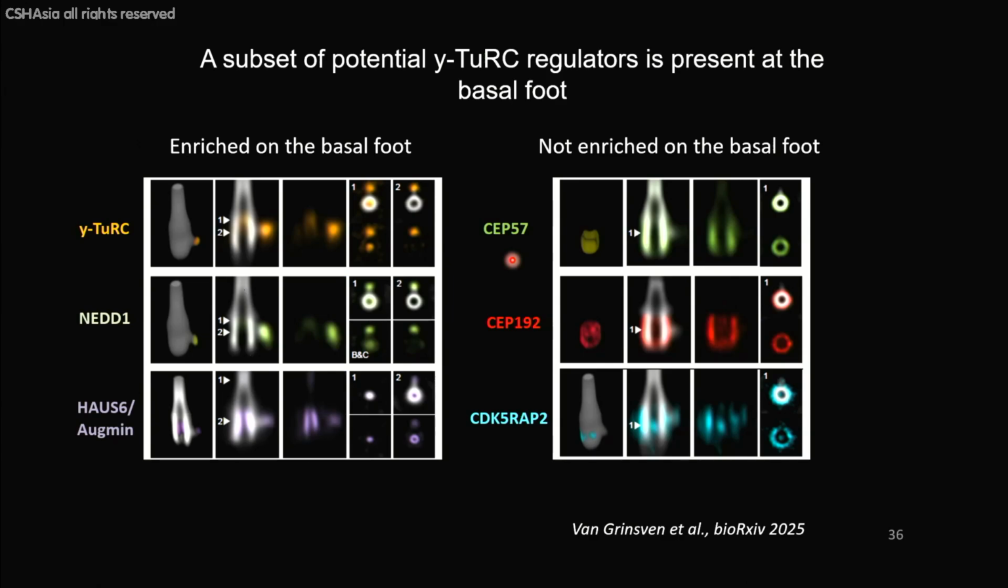Some other proteins which are involved in organizing pericentriolar material in centrosomes and ultimately anchoring gamma TuRC to these centrosomes are interestingly not present at the basal foot at all. So particularly CEP192 and CDK5RAP2, which is the best studied activator of gamma TuRC, seems to be almost excluded from the basal foot, although it's present around the basal body. But that's not where the microtubules grow from.